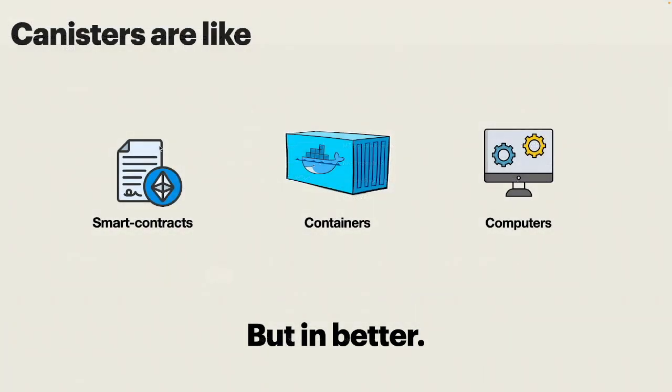If you are familiar with Ethereum and other blockchains, you can compare canisters to smart contracts. If you are familiar with Docker, you can think of canisters as containers. And if you are familiar with none of the previous environments, you can think of a canister as a mini computer that stores all the code, all the variables, functions, and assets necessary for your application. For this video, I'll make a prediction. I believe that eventually everyone is going to have their own canister containing their own data. Canisters combine the properties of smart contracts, the properties of containers, and the properties of computers.